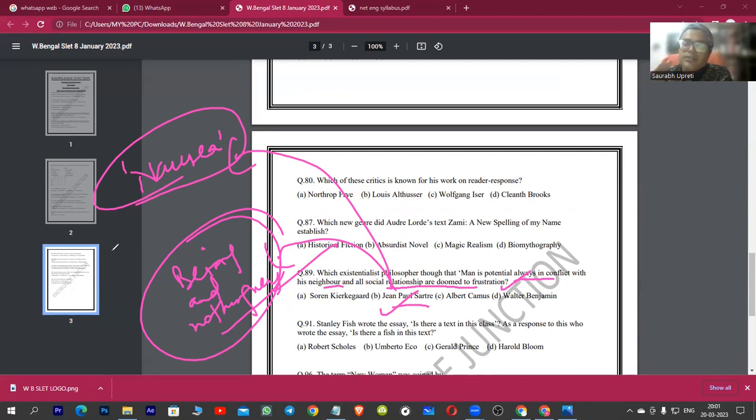And Jean-Paul Sartre was a huge influence on all the major, especially French philosophers and novelists, but also at the international level, all the modern and postmodern thinkers. Existential crisis, the word has come from this writer only. And "Man is condemned to be free," a very famous line, Jean-Paul Sartre.